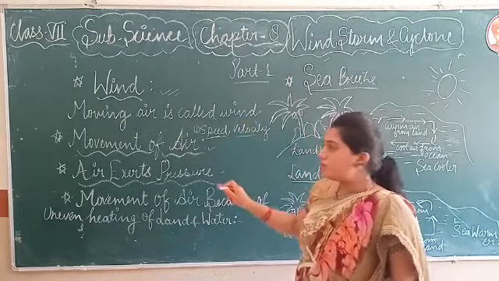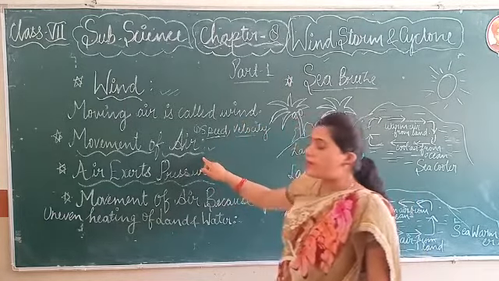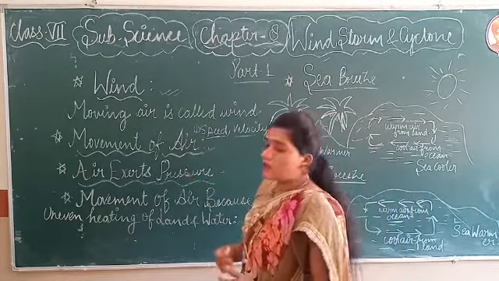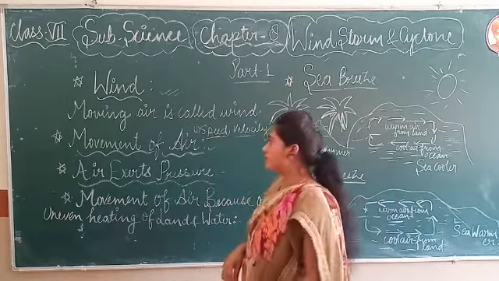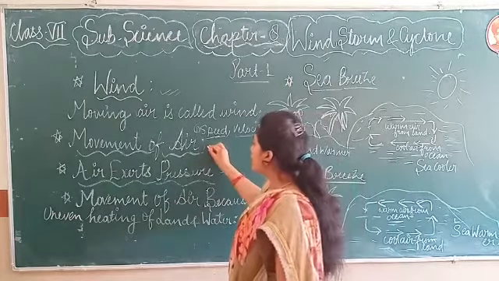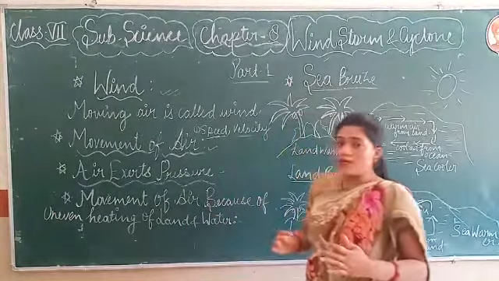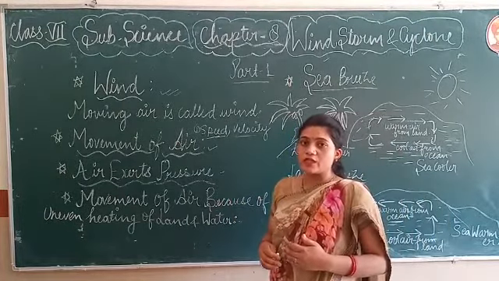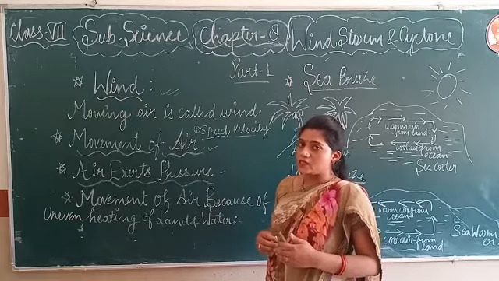Now next is movement of air. How is air or wind moved? Wind always moves from a high pressure zone to a low pressure zone.